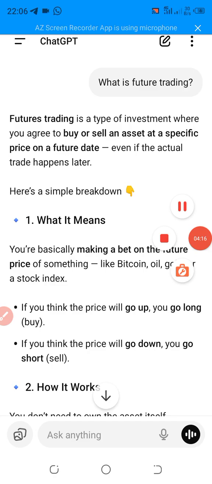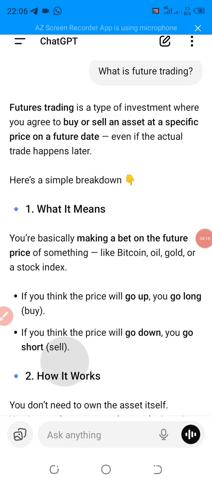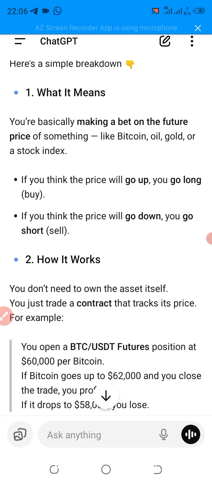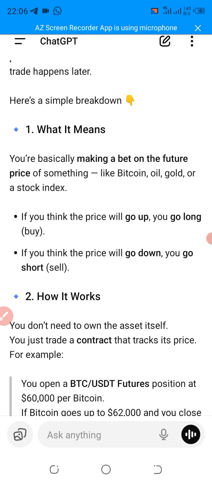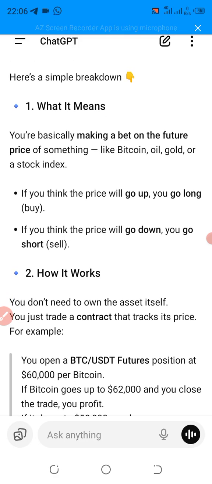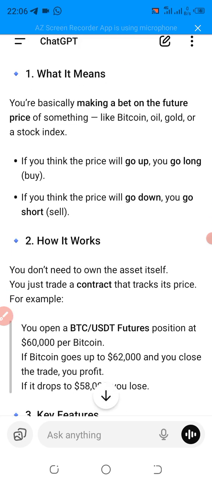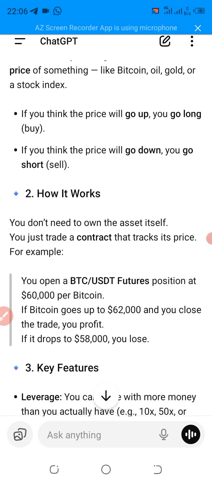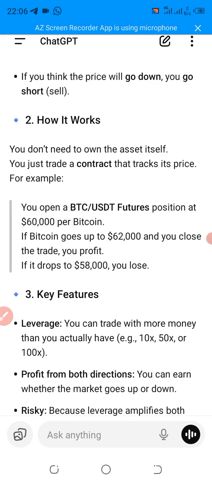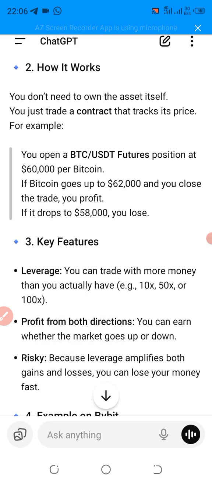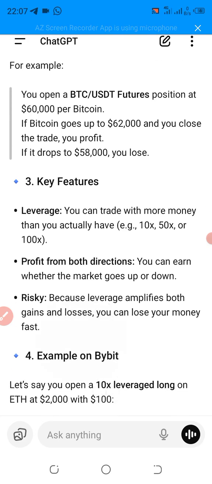Now as you can see on my screen, ChatGPT gave us a simple breakdown. So you are basically making a bet on the future price of something like Bitcoin, oil, gold, or a stock index. If you think the price will go up, you go long. If you think the price will go down, you go short. That's sell. You don't need to own the asset itself. You just trade a contract that tracks its price. For example, you open a BTC/USDT futures position at $60,000 per Bitcoin. If Bitcoin goes up to $62,000 and you close the trade, you profit. If it drops to $50,000, you lose. So that is just about futures trading.